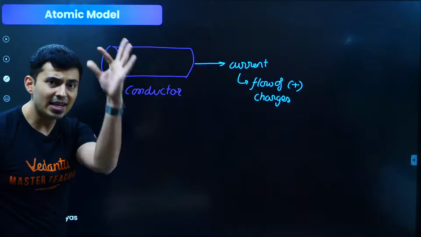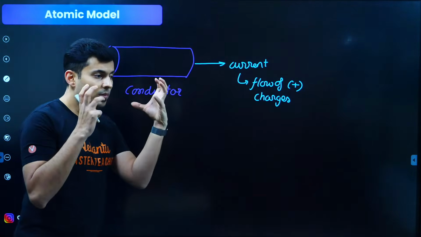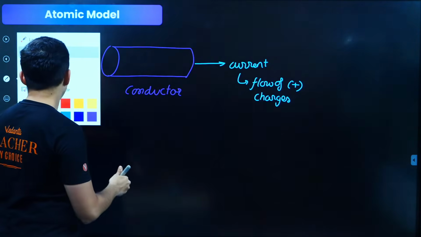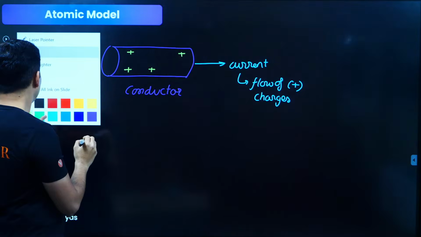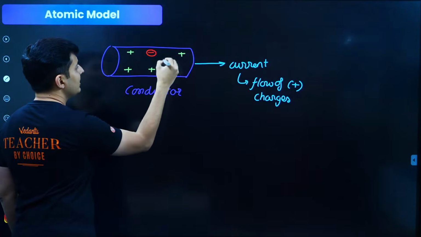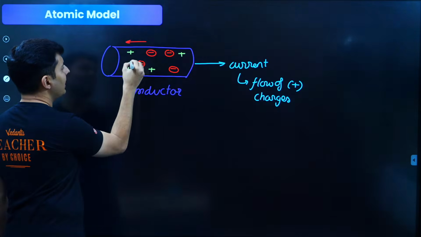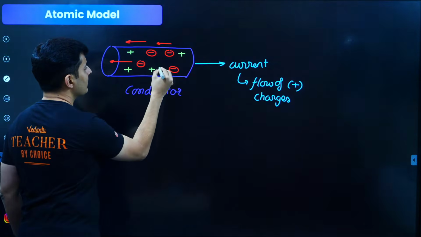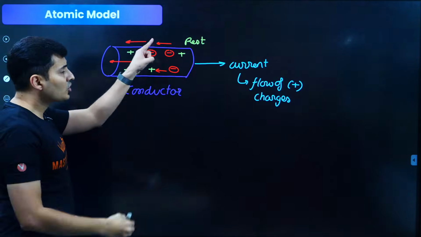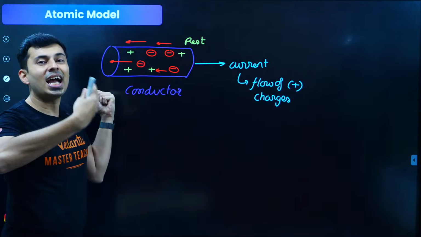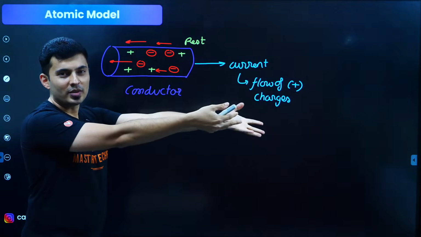But it was proved experimentally by many people that when current flows, the positive charges do not move, but it is the negative charges which actually move, in this direction. The positive charges are basically at rest. So if negative charges go here, it's as good as positive charges going there.